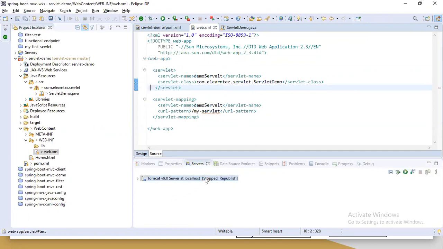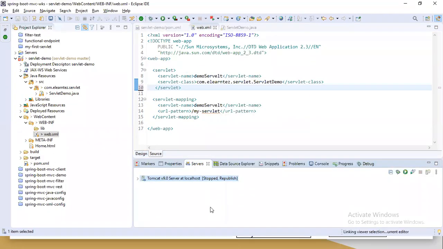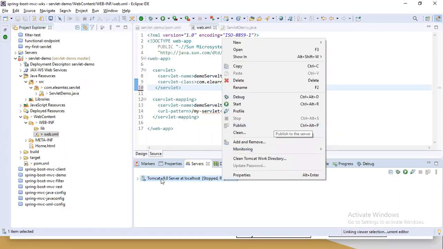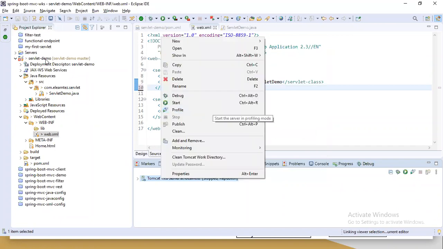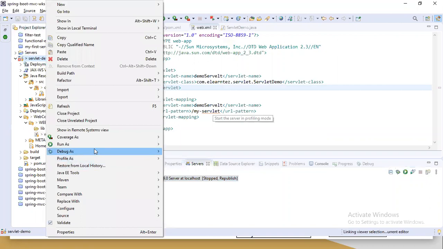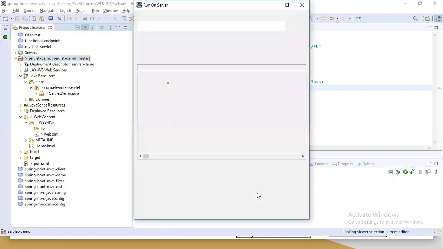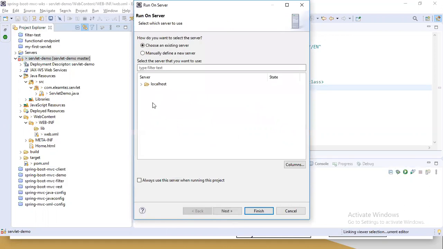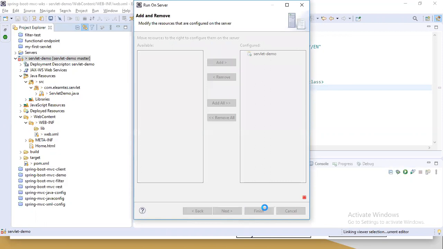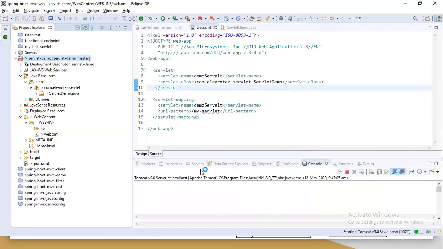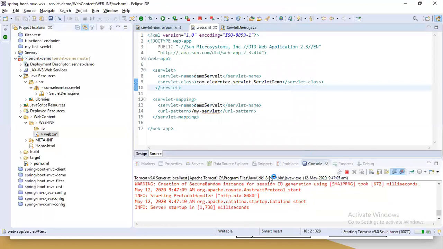Yeah, now let's go to server. You just publish. Now the changes will be reflected automatically. Then you can just do start, or you can right click here and run on server. The server is already configured in our localhost. Just click finish. Now, without load on startup, my Eclipse is becoming slow when I'm dealing with this external server.